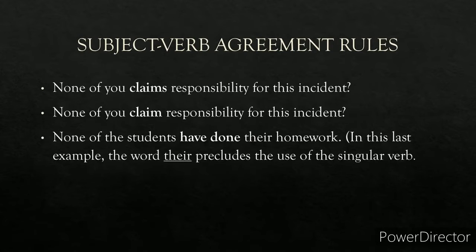For example, none of you claims responsibility for this incident. This is also right. And none of you claim responsibility for this incident. This is also right. None of the students have done their homework. Now, since there is their in this, it is plural. So the verb will also be plural. Have is plural. 90% of the time have is used as plural. So none of the students have done their homework. Because of their, have will come. None of the students has done their homework. That is wrong.